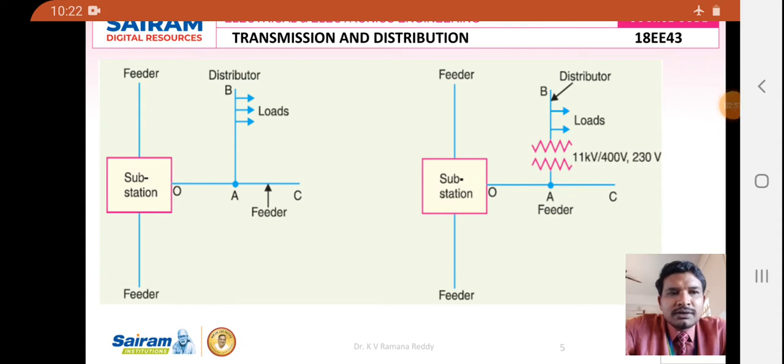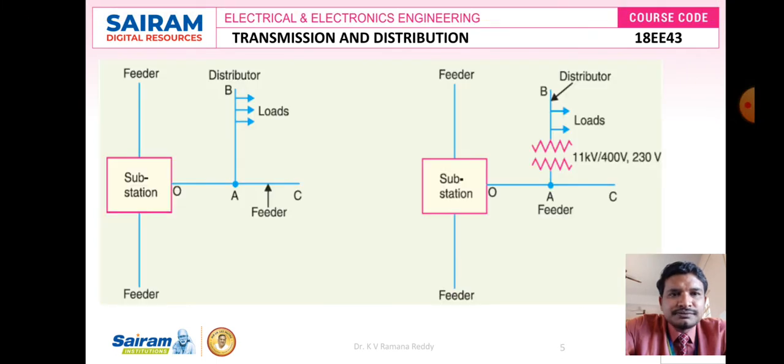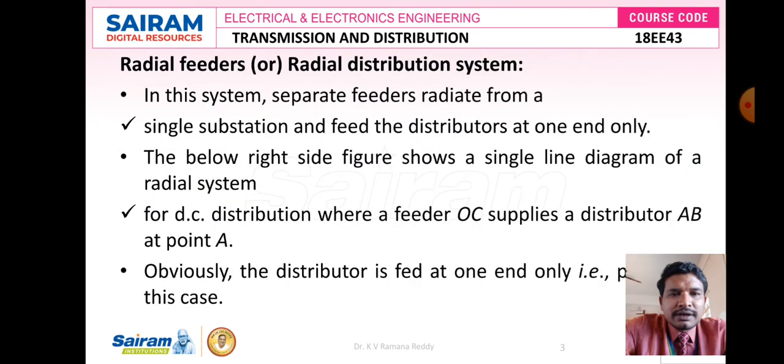If any fault happens to this feeder, then no power supply is given to the loads connected to feeder AB. Hence, the reliability factor in this case is very small, and there is a problem with reliability. Whatever we see in the figure is a single line diagram of a radial system which supplies the DC distribution system.